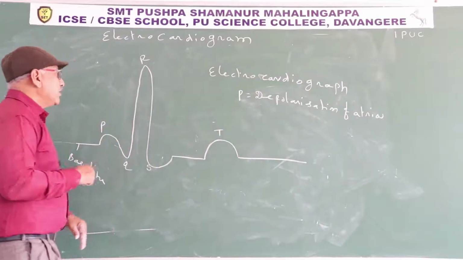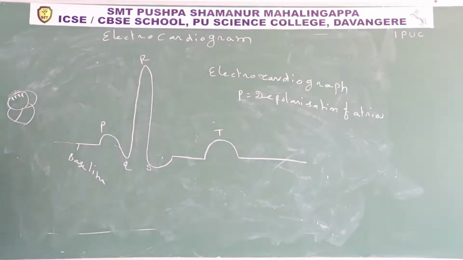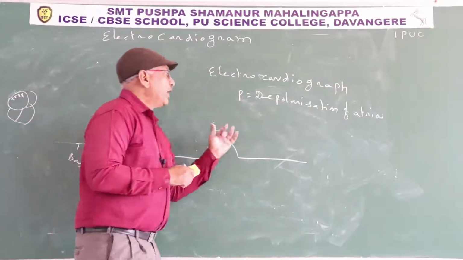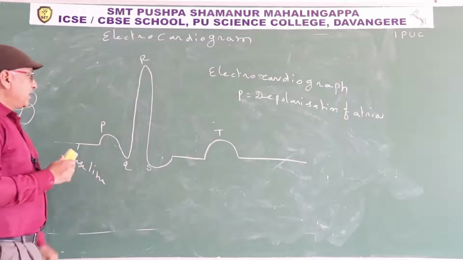After depolarization only, the atria undergo contraction. It does not mean that depolarization and contraction of atria are one and the same. First depolarization occurs. Along with the sodium ions, the wave of contraction spreads all over the atria. Once the wave of contraction has spread all over the atria, the contraction of atria begins. After depolarization only, atrial systole takes place. So the P wave indicates depolarization of atria.